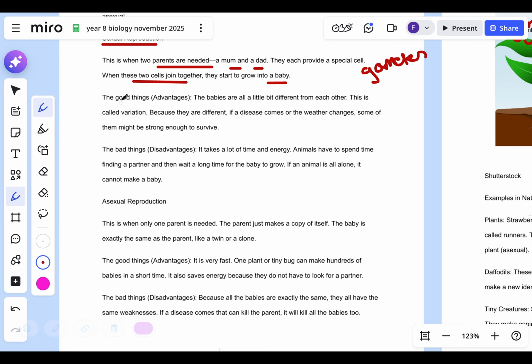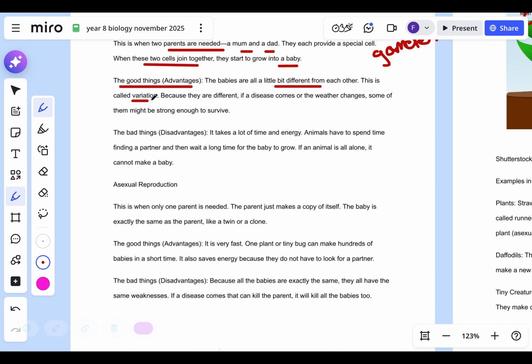All right, now the advantages, the good things. The babies are all a little bit different. That's called variation. And again, we can see it easier in human populations. Everybody's unique. Genetically, everybody's unique, except for identical twins and such. But everyone's different. And because they're different, if a disease pops up or the weather changes, some of them might be strong enough to survive.